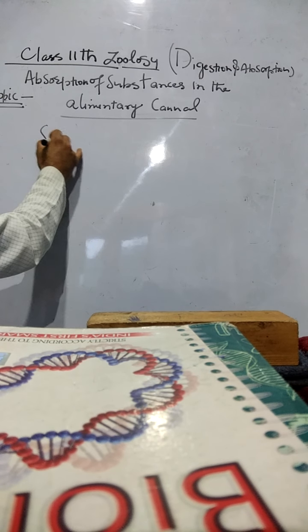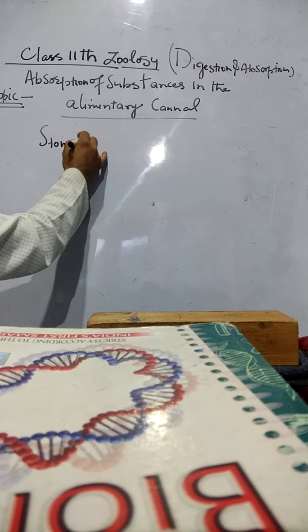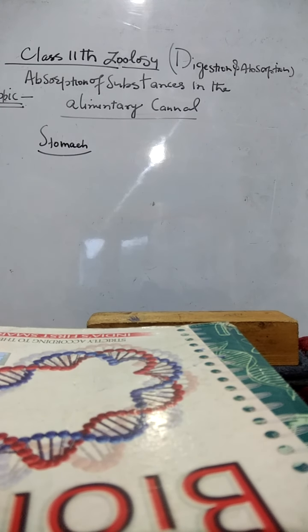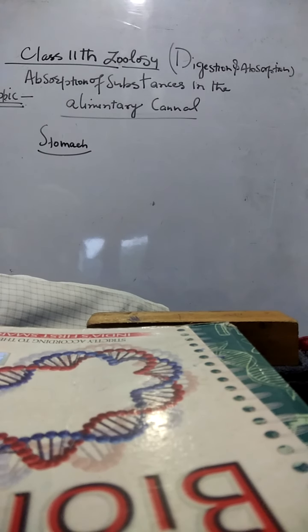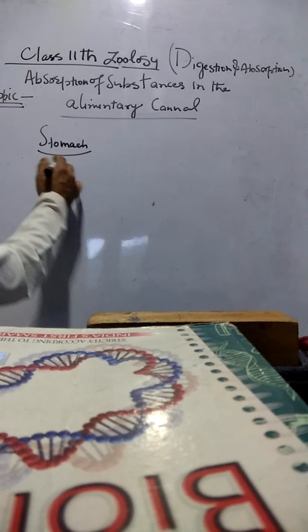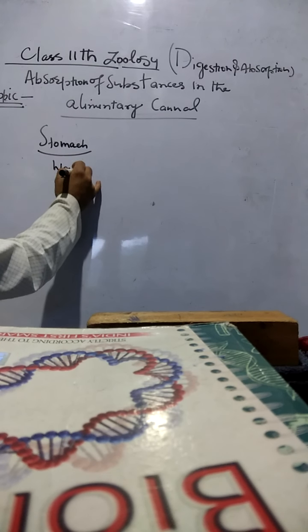In the stomach, which is the main seat of digestive processes where the gastric enzymes start action, food is held for a long time for digestive purposes. The water is absorbed also in the stomach.